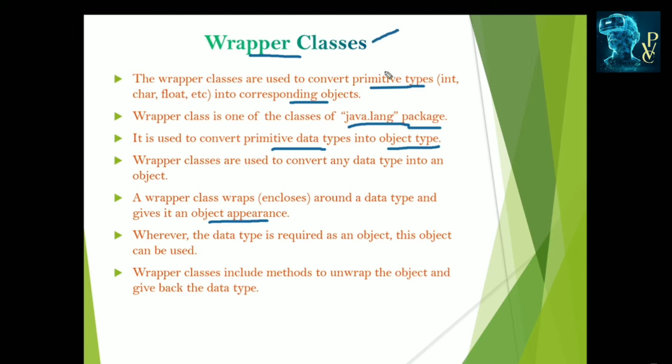For that purpose wrapper classes can be used, and these classes also include the methods for wrapping and unwrapping the objects and giving it back to its data type. Okay, we learn in detail about all these.